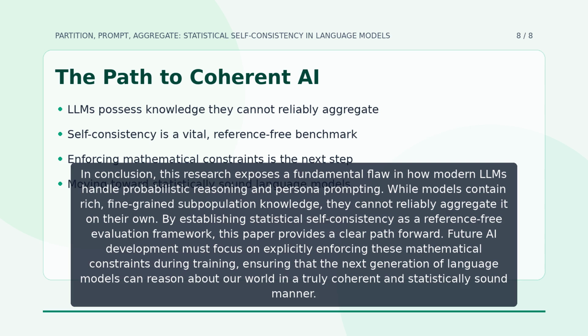In conclusion, this research exposes a fundamental flaw in how modern LLMs handle probabilistic reasoning and persona prompting. While models contain rich, fine-grained subpopulation knowledge, they cannot reliably aggregate it on their own. By establishing statistical self-consistency as a reference-free evaluation framework, this paper provides a clear path forward. Future AI development must focus on explicitly enforcing these mathematical constraints during training, ensuring that the next generation of language models can reason about our world in a truly coherent and statistically sound manner.